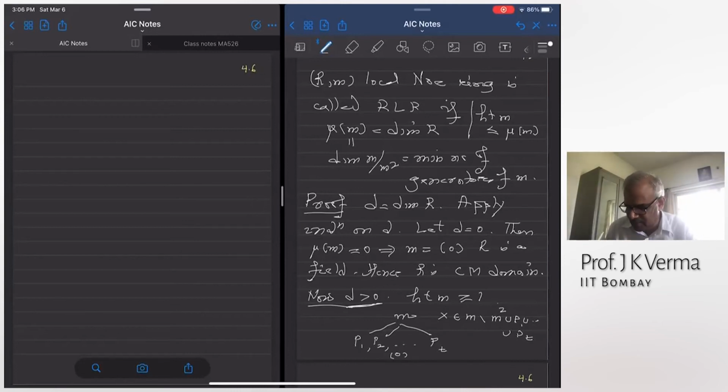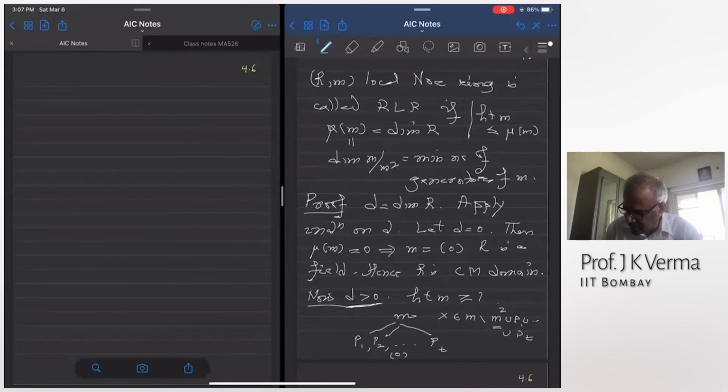I want to apply induction on the dimension, so the dimension has to go down, but the regularity hypothesis has to be preserved. This can be done if I pick an element X which is part of a minimal basis of the maximal ideal. To pick such an element, I have to avoid M squared by Nakayama lemma. And to reduce the dimension exactly by 1, I have to avoid the minimal primes.